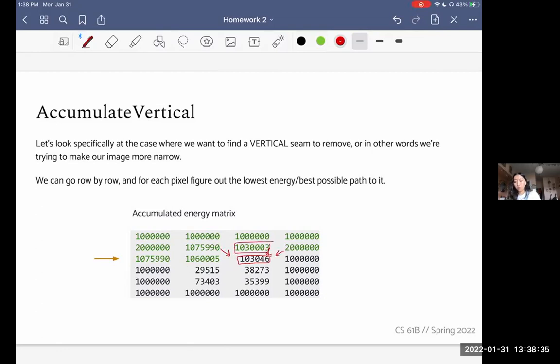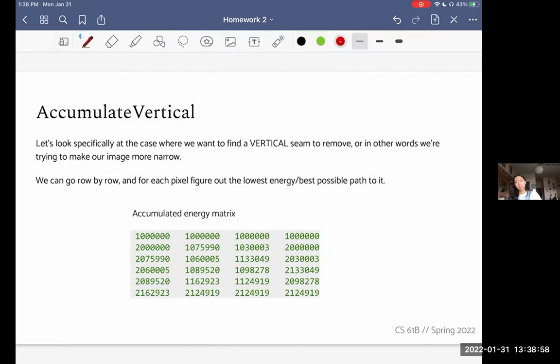We'll do this all the way down, and this is the final result. This is the accumulated energy matrix. In other words, we went from top to bottom and figured out for each pixel the lowest possible total energy I could have from some path at the top all the way down to me.